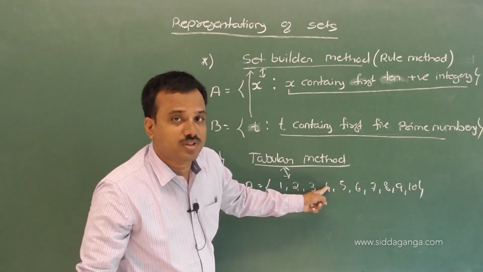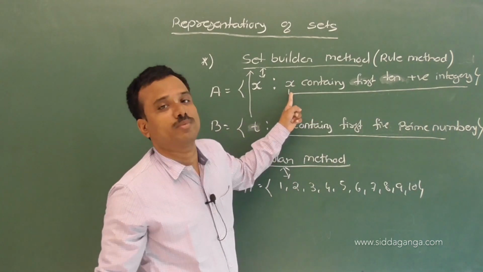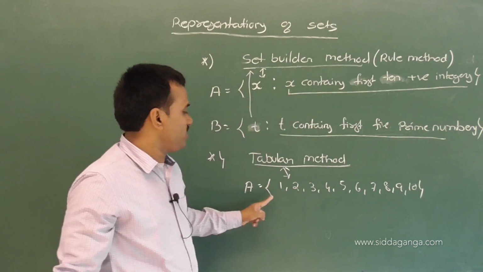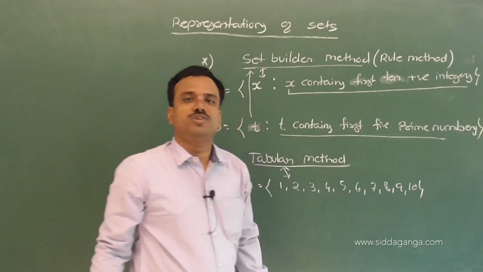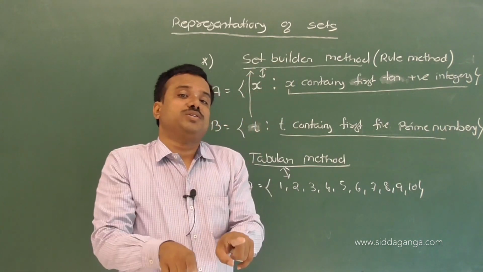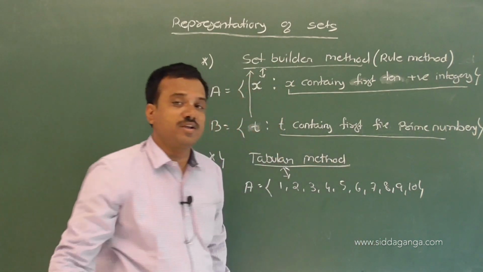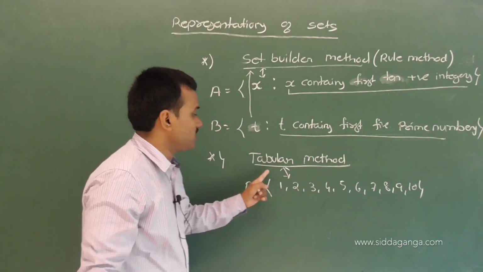Tabular method. Understand? Here, in the set builder method, we assign a rule for the given alphabet letter. Now here we write all the elements within a pair of curly brackets.